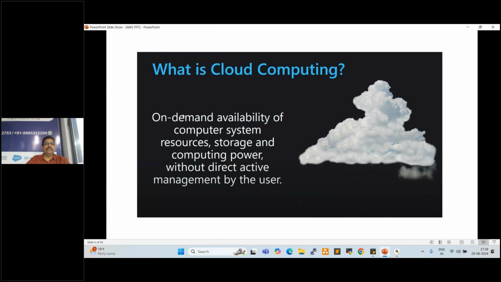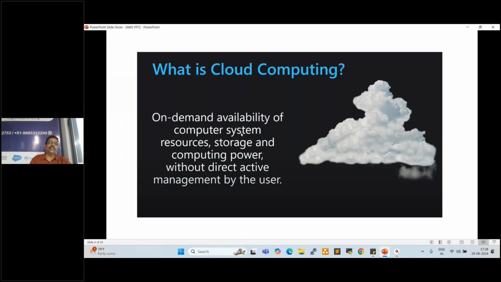Anyone having any idea? What is on-demand? Instantly, immediately, right? Whenever needed, that should be available. For example, if a project team requires 100 servers, those should be available within 1 minute, instantly.